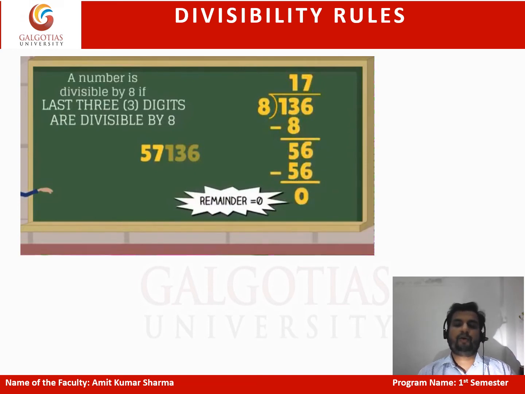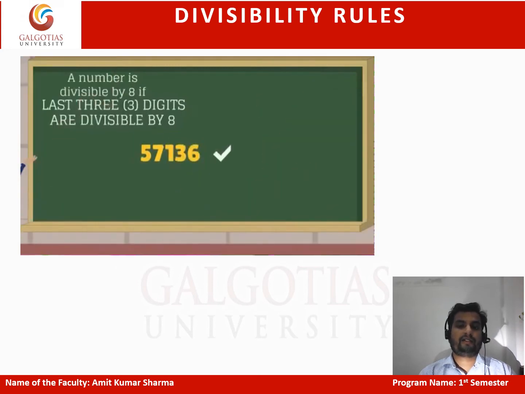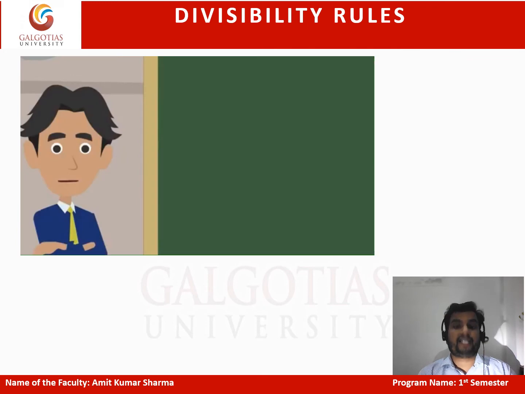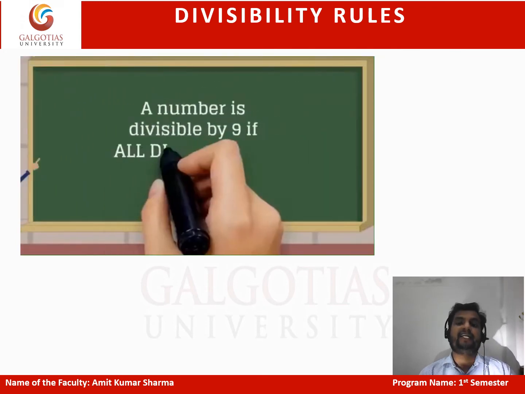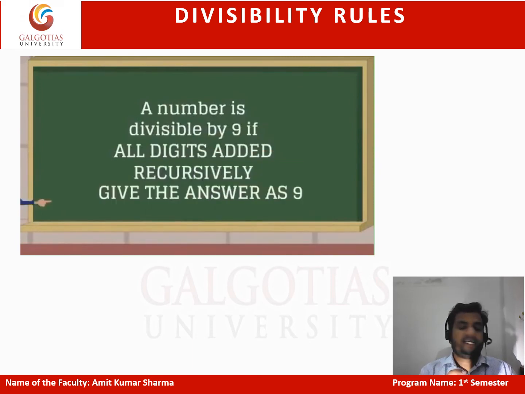Okay. Next is the divisibility rule for 9. A number will be divisible by 9 if we add the digits, and then again add the digits, till we finally get one digit. If this one digit is 9, the number is divisible by 9.